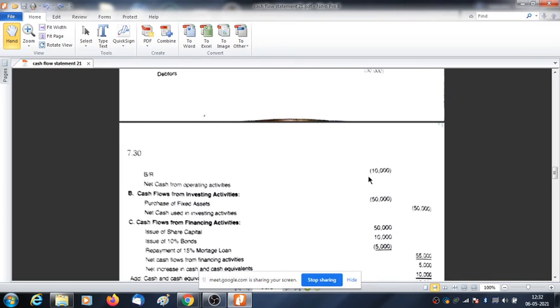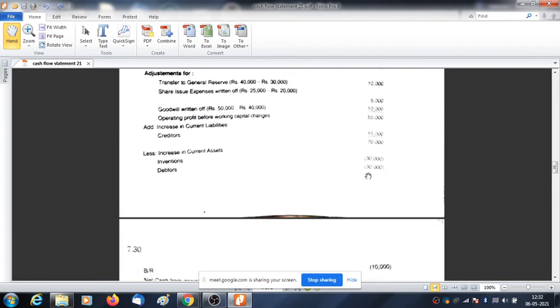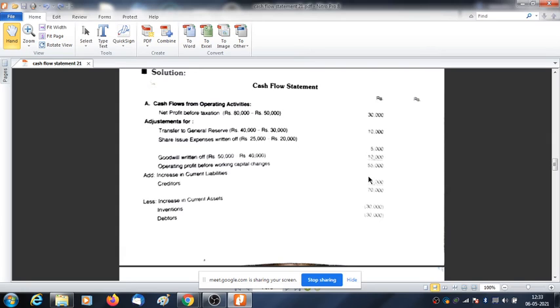Is it okay or not? Just tell me. Just see the solution. Up to this, it is just like your computation of fund from operation. After this, you need to incorporate the working capital change. Okay.